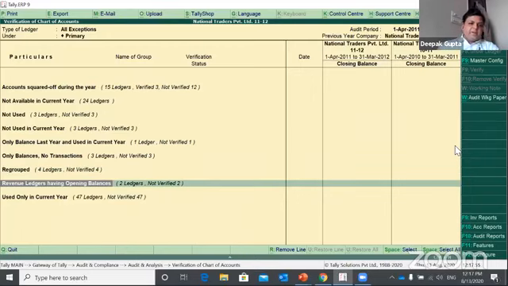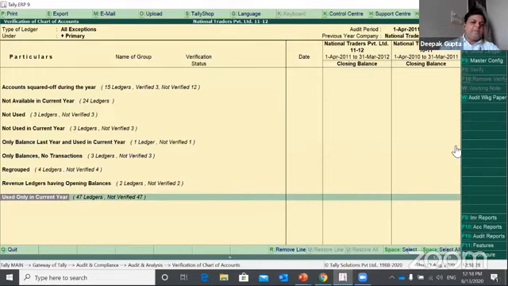The next point is the blunder mistake that can be made by anybody. It is possible: revenue ledger having opening balances. So we all know that a revenue account must not have any opening balance. But an accountant, by mistake or in a hurry, may enter an opening balance. And during the audit, we just try to match the balances. If it is equal, we do not go into depth. But this will help you to identify that there are opening balances in revenue ledgers by mistake, and this needs to be rectified. And similarly, used only in current year.